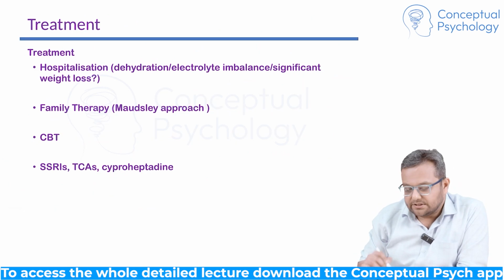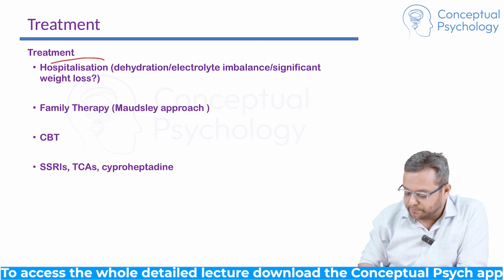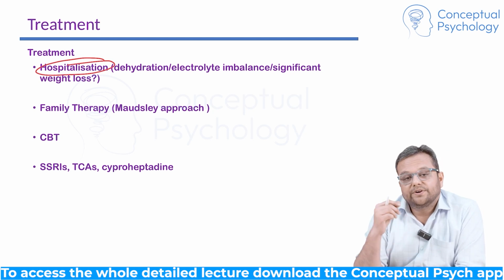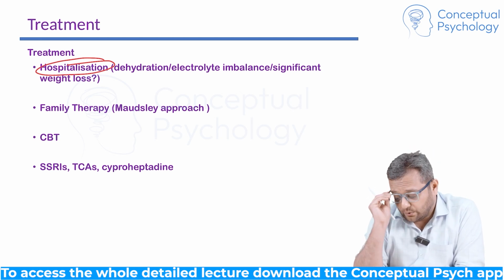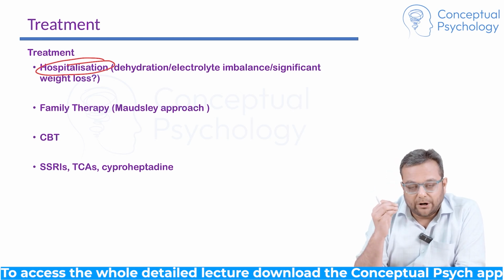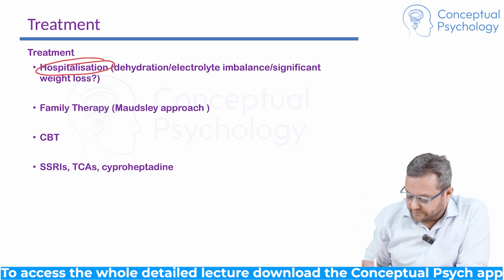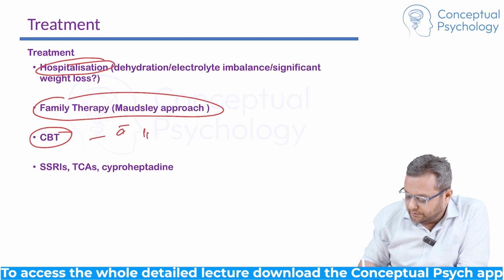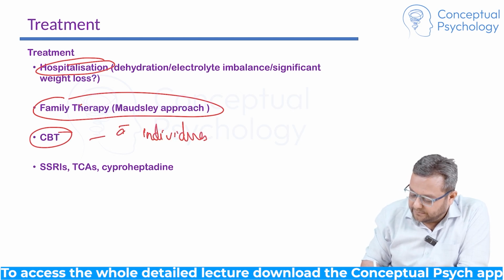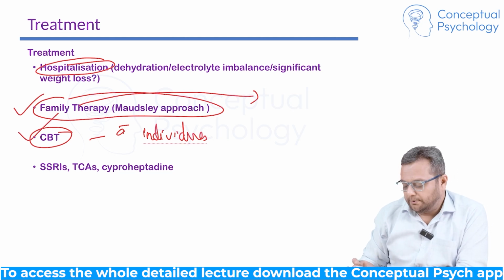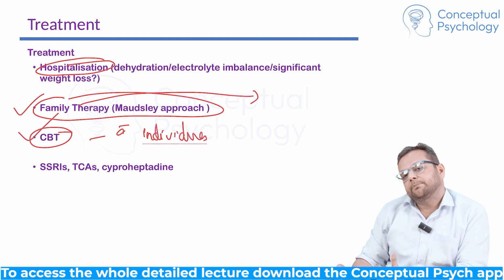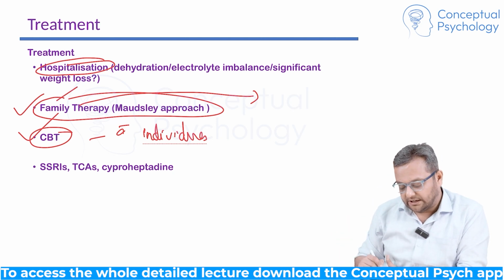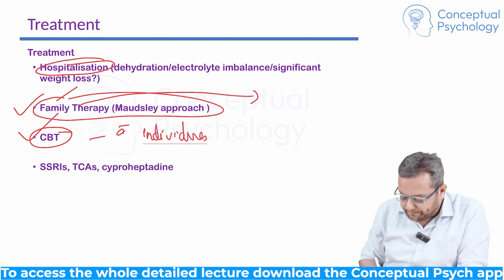Treatment, obviously, when there is significant loss and a lot of medical complications, then hospitalization is required. Why? Because we need to make the individual medically stable first. So whether rehydration is required, nutritional intake is required, how to avoid the other biochemical complications, that is to be addressed first. Then the main two therapies are CBT with the individual, and family therapy, the Maudsley approach. These two things you need to remember. When the child is young, not amenable to CBT and those kinds of things, then family therapy becomes more important. But otherwise, CBT and family therapy both are used.